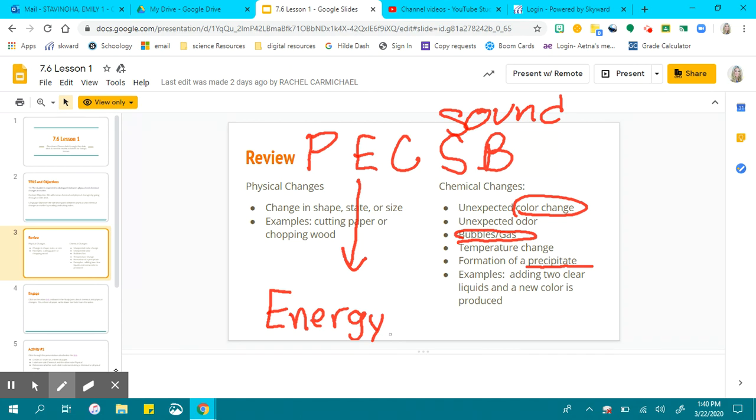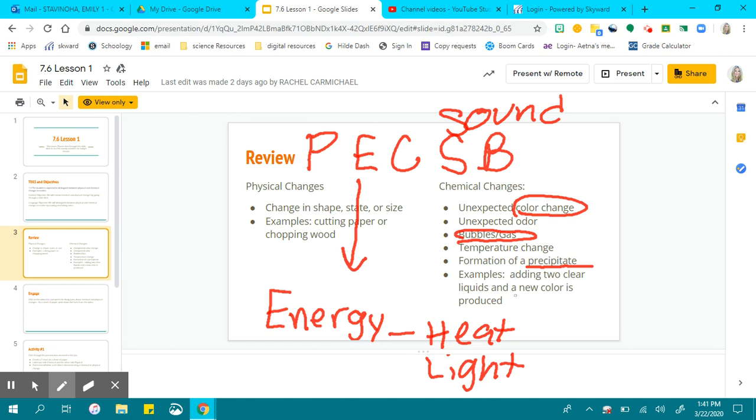Energy that would be coming off would be heat, light. Color change would be an unexpected color change, okay? When it's unexpected. So if I have two clear liquids and a new color is produced, that's unexpected.